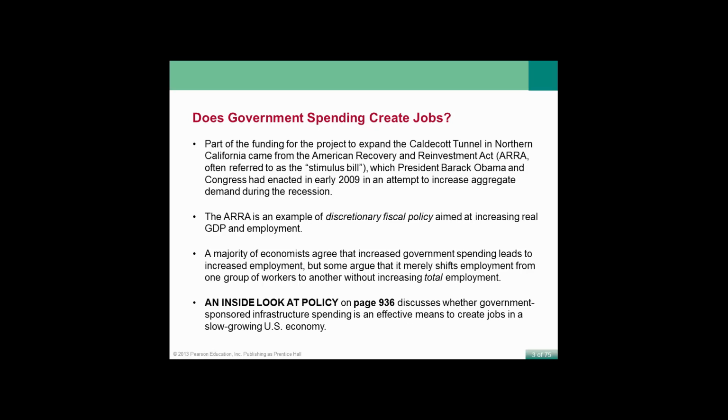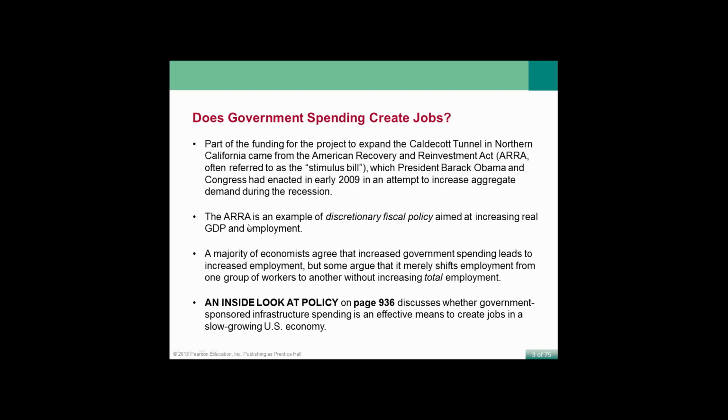One of the questions asked at the top of the book was: part of the funding for the project to expand the Caldecott Tunnel in Northern California came from the American Recovery and Reinvestment Act, or ARRA, often known as a stimulus bill, which President Barack Obama and Congress enacted in early 2009 in an attempt to increase aggregate demand during a recession.